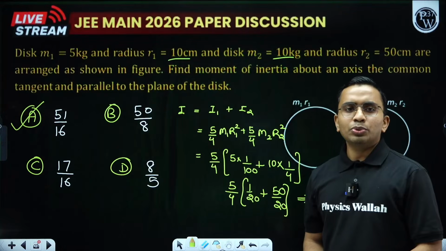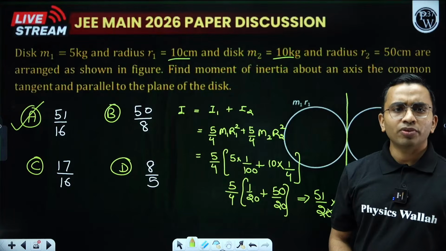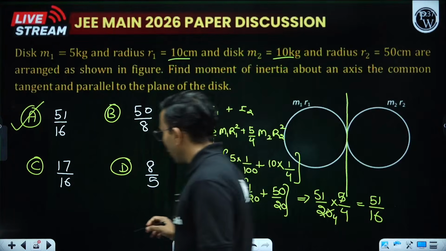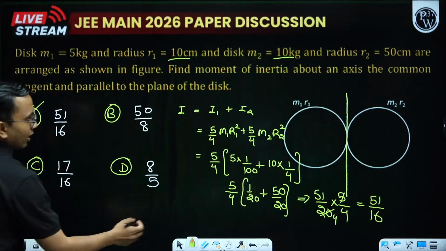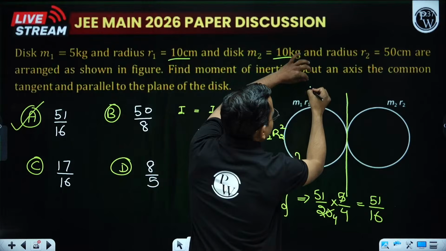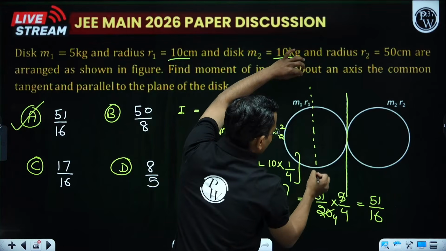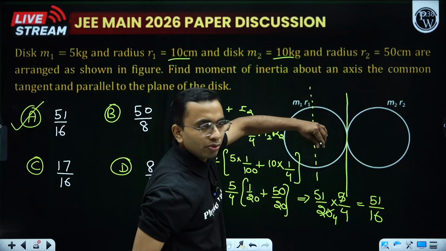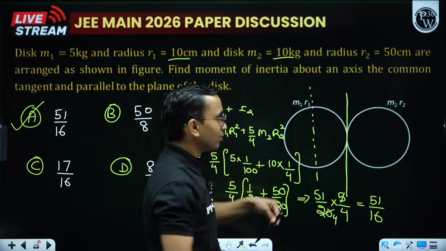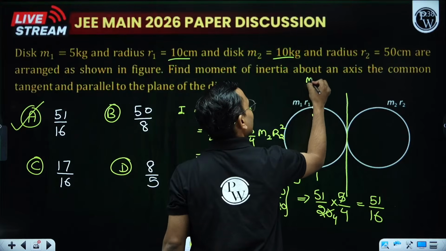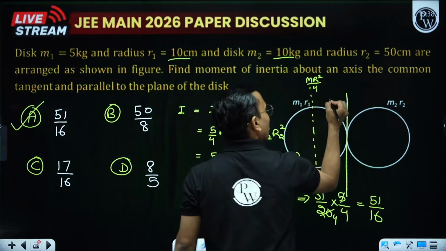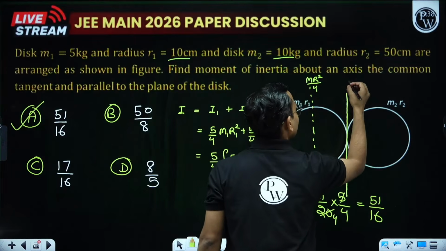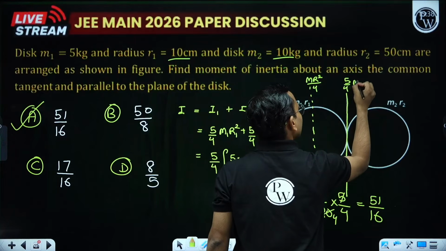Not 5 by 2 mr square, total moment of inertia. About this axis, if I ask you, perpendicular to the plane for the disc we know that is mr square by 2, along the diagonal it is mr square by 4. About this it is mr square by 4, about this mr square by 4 plus mr square, 5 by 4 mr square.